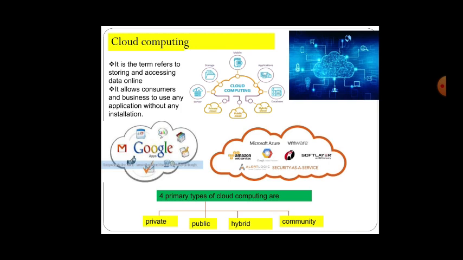Private is only for persons who want to keep their information private, and public is access for the public. Hybrid contains both. Community is only for a group of people. For example, doctors make a group and they access one of the clouds which is required for their use.